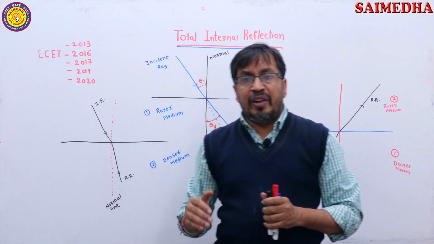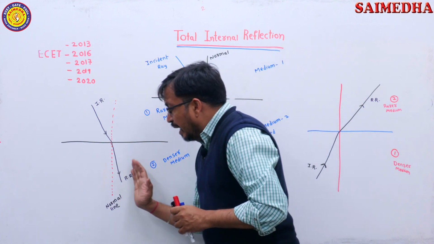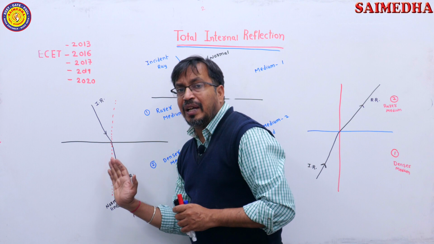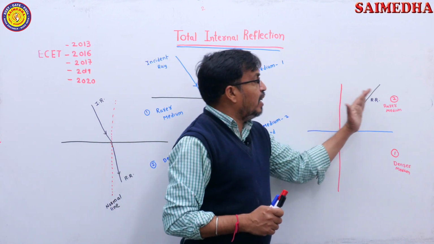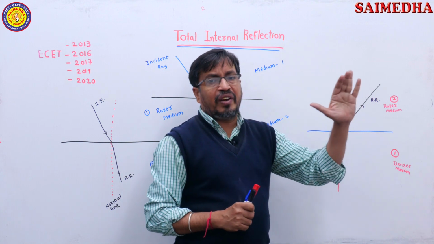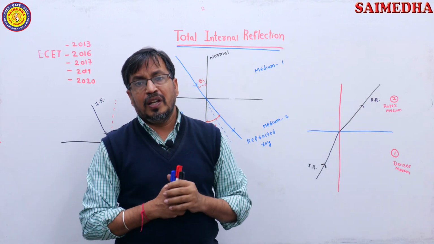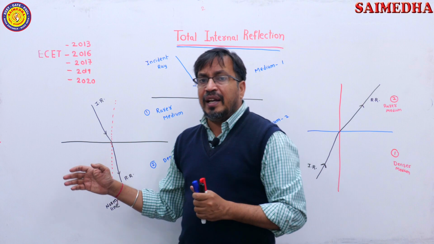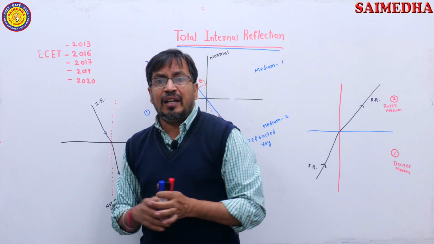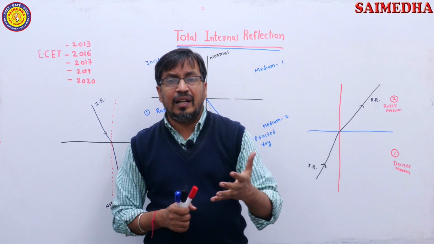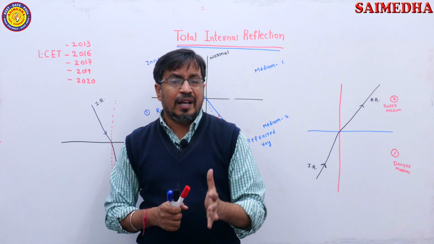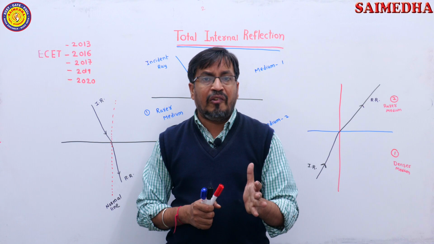So when it moves towards the normal, the angle of refraction will be less, and when it moves away, the angle of refraction is more. So here theta i is greater than theta r, and here theta r is greater than theta i. What is theta i? Angle of incidence, and theta r is angle of refraction.